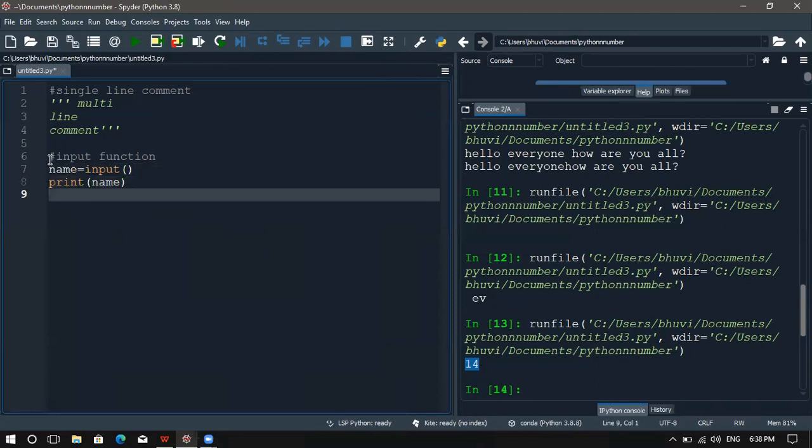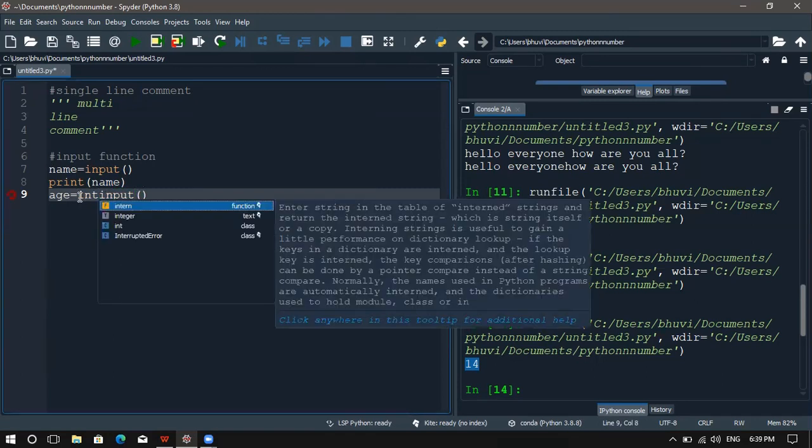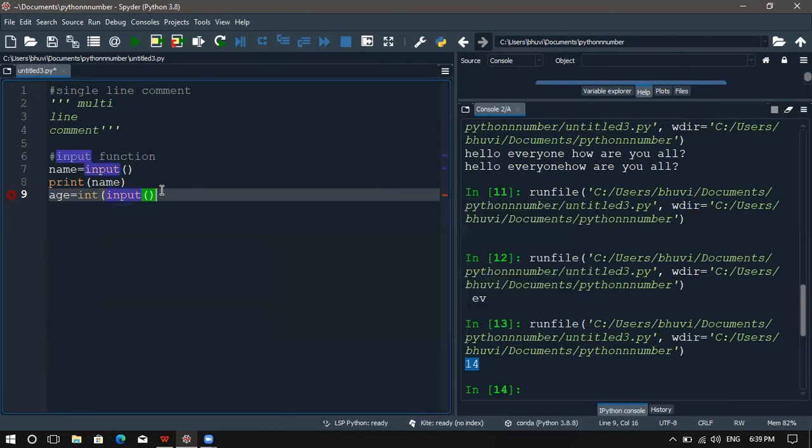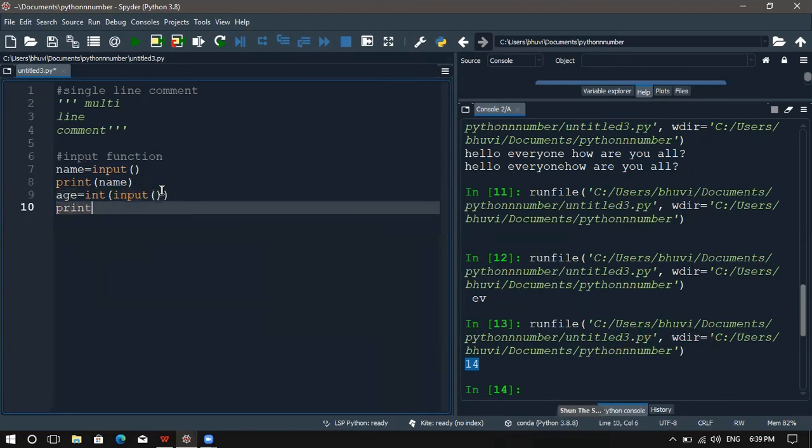Then I want to take age equal to input of. If they type age as 25, 20, 35, 60, whatever it is, even if it is a number, it will take it as a string. So if you want it as an integer value, you have to include the int function, and you have to use the input function inside it. Then we are printing age here.